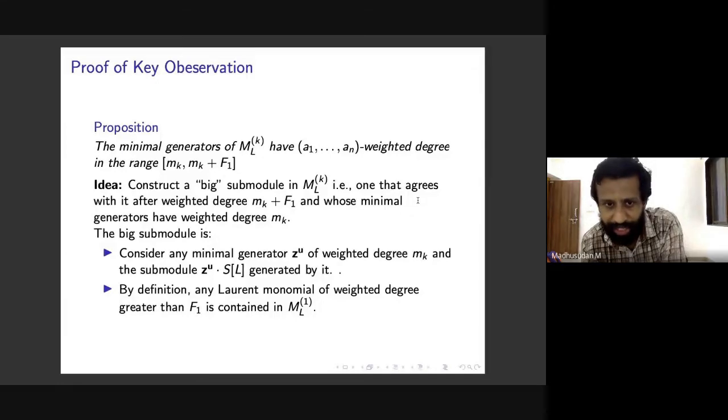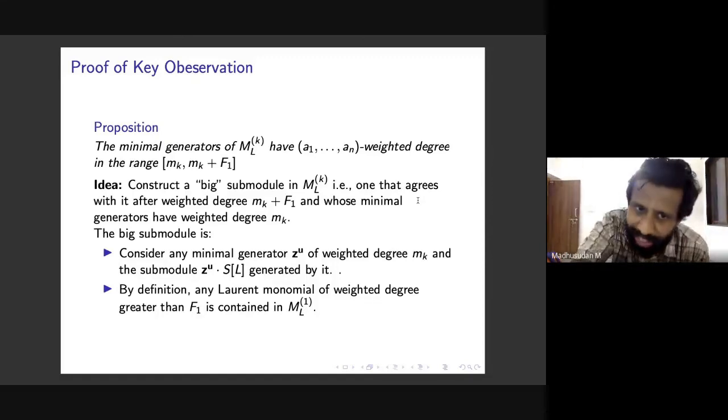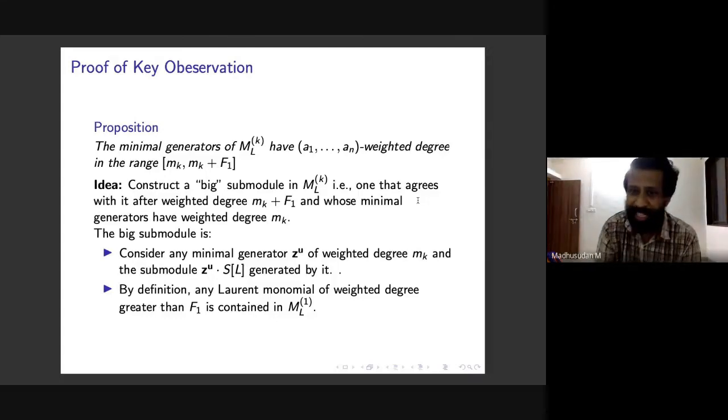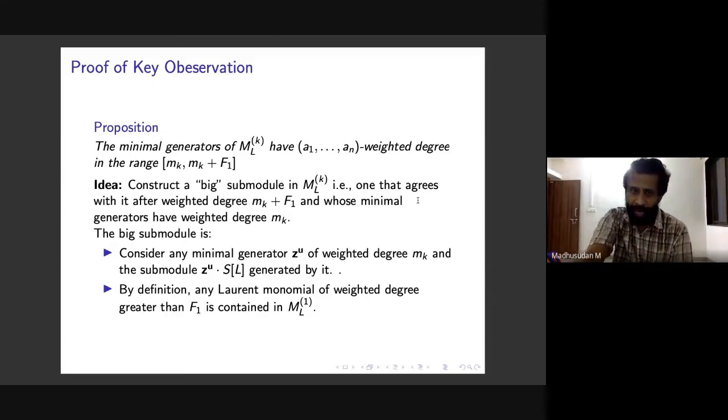Maybe I could have just gone directly to telling you what it is. It's a cyclic module, a module generated by one element, and it's no mystery. It's a very simple module. Take any minimal generator, say Z^U, a Laurent monomial minimal generator of weighted degree m_k, that's the least degree in MLK, and look at the submodule generated by it. The submodule generated by it is Z^U times S adjoint L. So look at that.